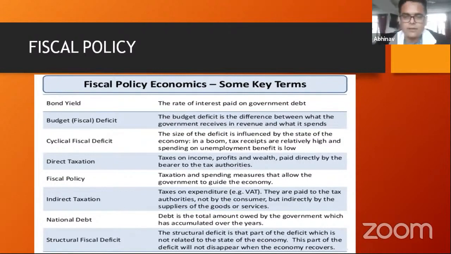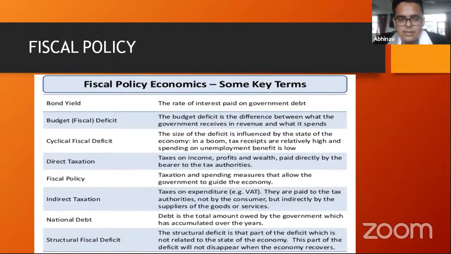The other thing is it can obviously increase or decrease tax rates. So let's say the income tax rate is 30% and the government of India decides that, okay, I want people to buy more things. Now the easiest way for the government of India to do this is to reduce income tax from 30% to 20%. So if I was earning 100 rupees and I was paying 30 rupees in taxes, I was only left with 70 rupees to spend, right? Now, if on the other side, the government of India says, okay, now you need to pay only 20 rupees, I am now left with an additional 10 rupees to spend. Now, when I spend that money in the economy, it will obviously have a multiplier effect, and that will boost the economy. Okay, so this is how the fiscal policy works.